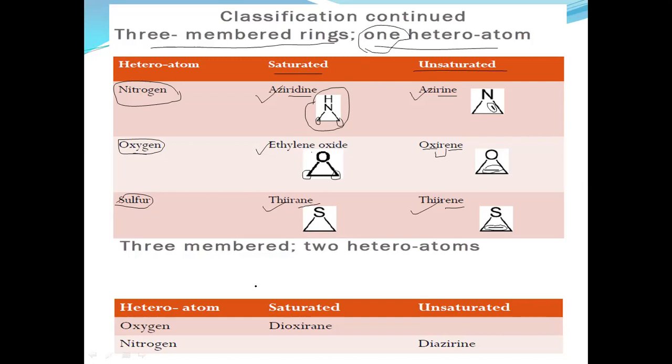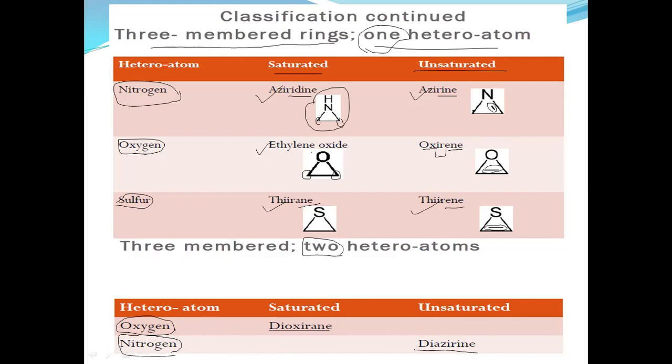Whereas if there is more than one heteroatom, in this class there is a maximum of 2 heteroatoms present in the structures, categorized as heterocyclic compounds along with 1 carbon atom. If the 2 heteroatoms present are oxygens, then the saturated compound is dioxirane. There is no unsaturation with oxygen atoms. Whereas if nitrogen is present, then the unsaturated compound is diazirine.